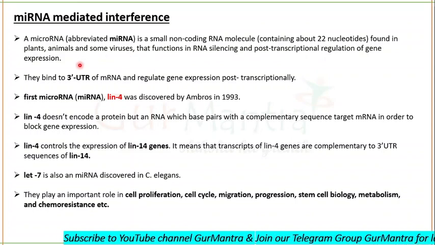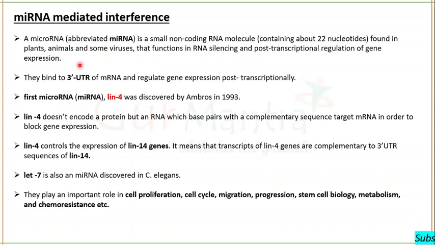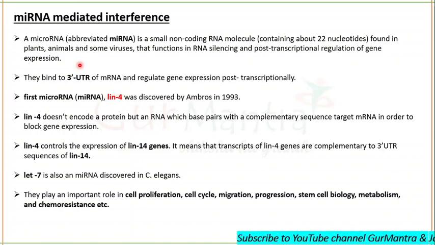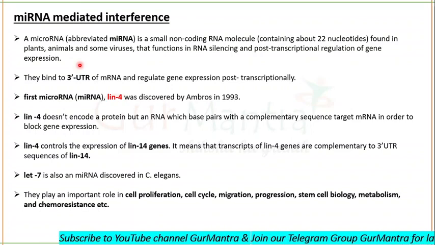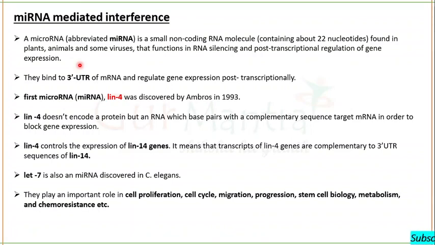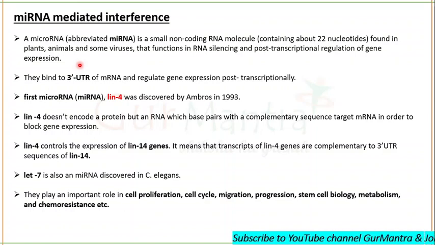So we know that transcriptional regulation occurs at the level of initiation. When the transcription initiates, gene expression can be regulated. Gene expression can also be regulated post-transcriptionally.